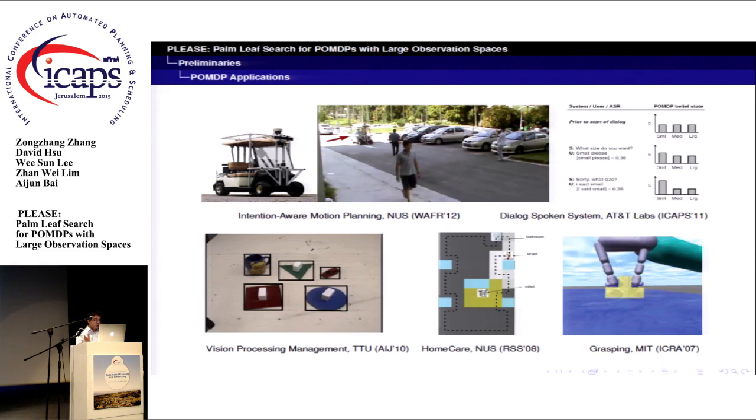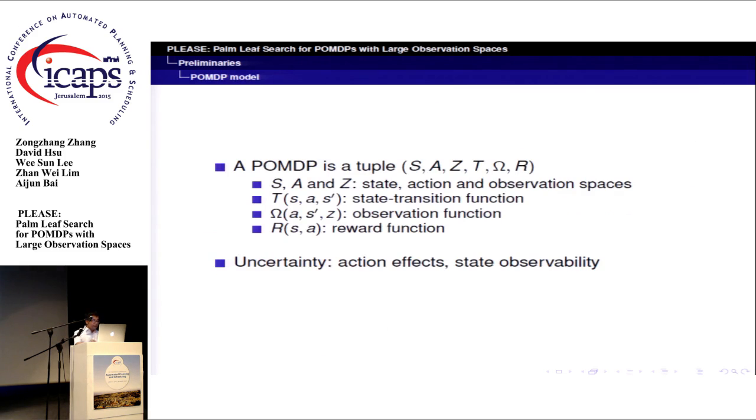Researchers at the NUS treat intention-aware motion planning as planning under uncertainty and model it as a POMDP. Tasks such as the spoken dialogue system, visual processing management, home care service, and grasping can also be viewed as instances of sequential decision-making in partially observable environments, and especially as POMDP tasks.